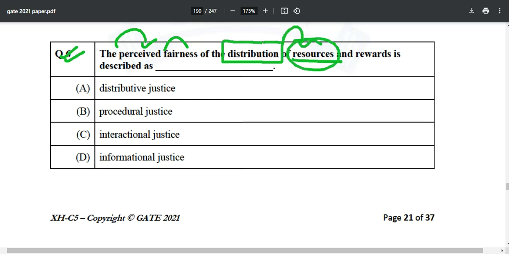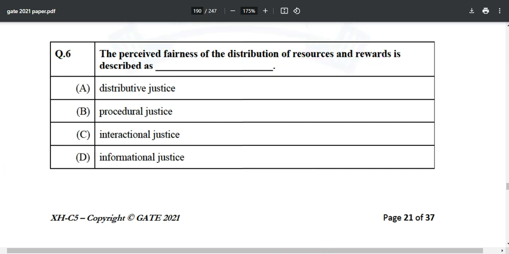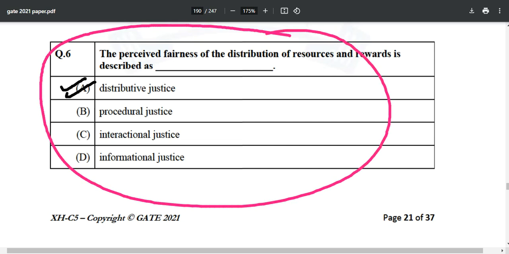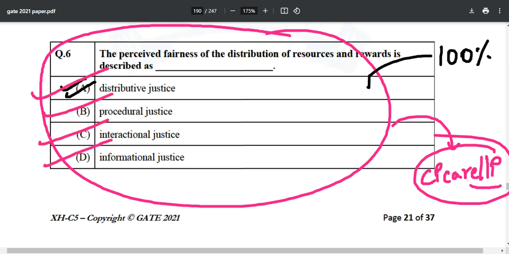Let's suppose there is water and water is given to A block, B block, C block. So this is distribution, resources and rewards, something like that. So you can easily tick option A, distributive justice might be the answer if you are confused in the exam hall. But if you are watching this video, then of course you should get proper knowledge. For having this knowledge, you have to have this book with you. If you are having this book, these things are mentioned clearly, 100% in this book.